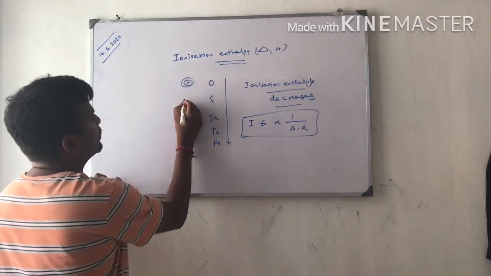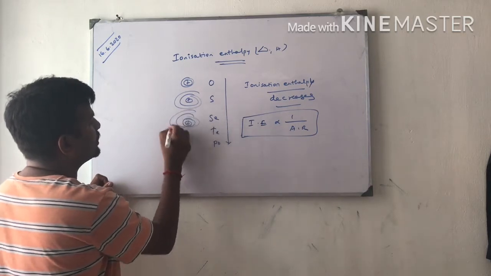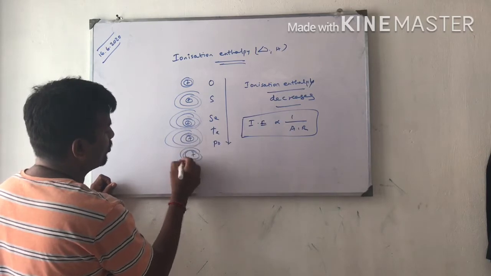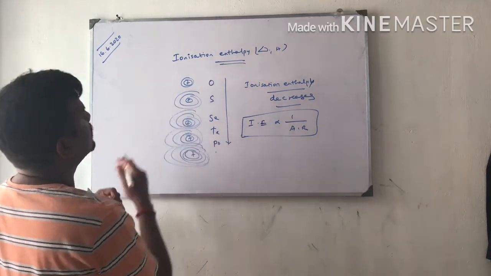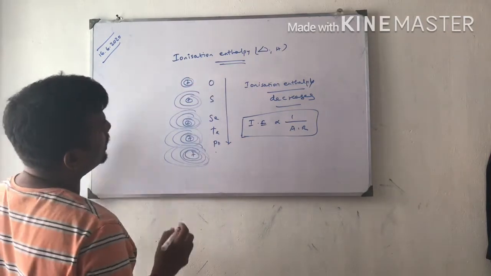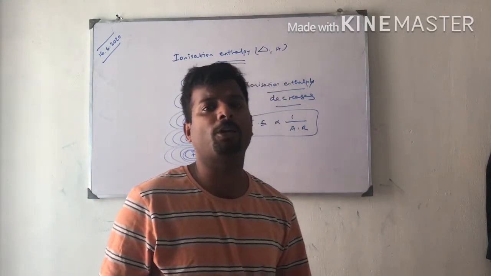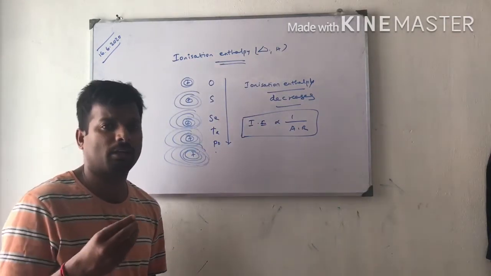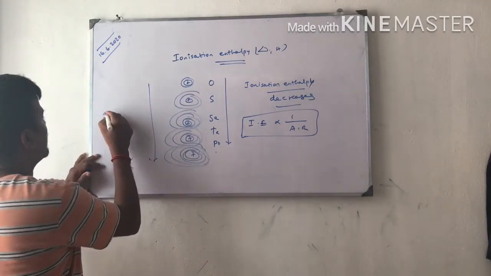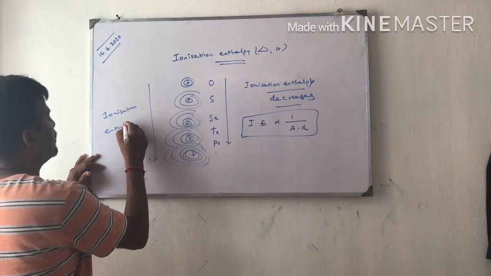Here, the number of shells increases, so the atomic radius increases. The distance between the nucleus and the outermost shell increases, which means the effective nuclear charge will decrease. Therefore, the energy required to remove the electron also decreases. That is why on moving down the group, ionization enthalpy decreases.